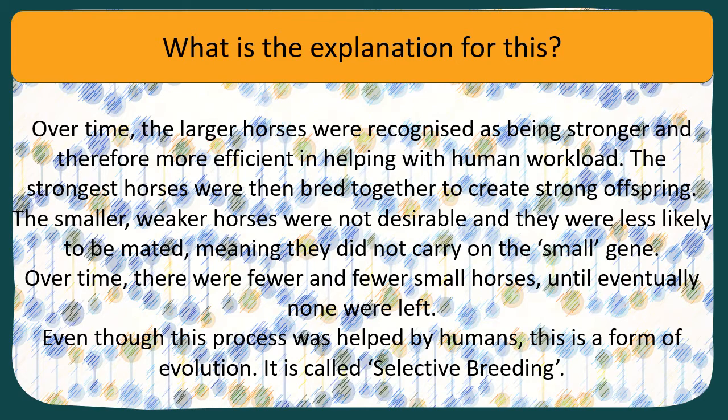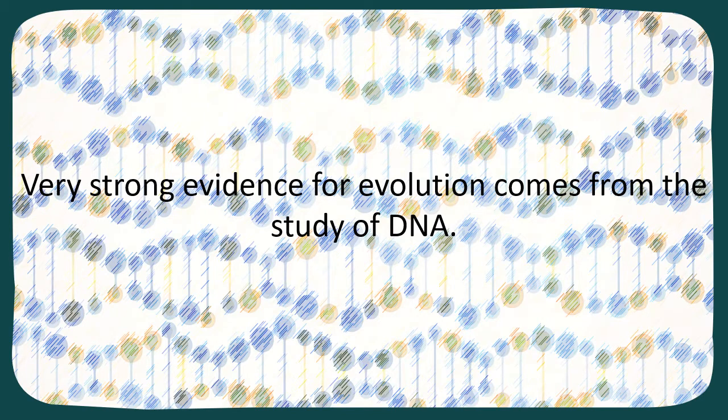Now that, when it is not encouraged by human interaction and it is just the way of nature and disease taking its course, is called natural selection. Both of those are parts of the evolution process. So we've discovered that very strong evidence for evolution comes from the study of fossils, but it also comes from the study of DNA. And I know that you will have heard that word before.